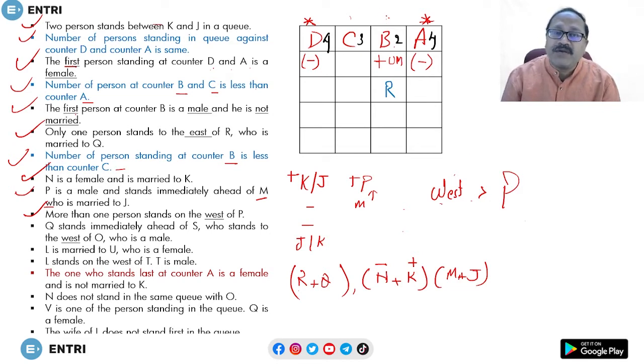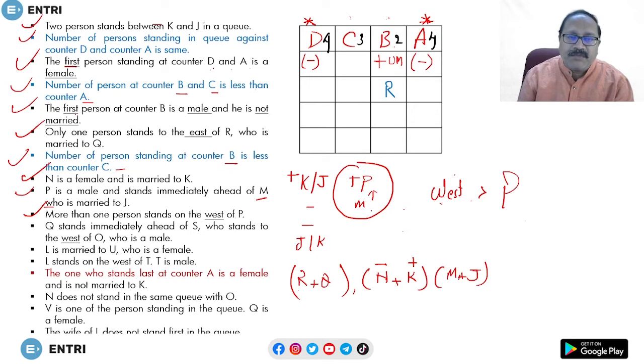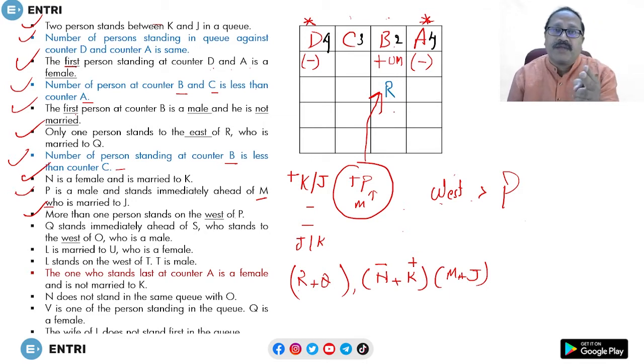P కౌంటర్ బిలో రావడానికి వీలుందా? సో P గురించి మనకి ఇన్ఫర్మేషన్ ఏమిటున్నది, more than one person stands towards the west of P. And P కి immediate back లో M is standing. The P is in front of M. సో ఈ కండిషన్స్ తో చెక్ చేయండి, P and M రావచ్చా? ఇక్కడ కౌంటర్ బిలో ఇద్దరే ఉన్నారు, that is first position is unmarried person, unmarried male, second is R. సో ఇక్కడ P and M పెట్టడానికి వీలే లేదు.